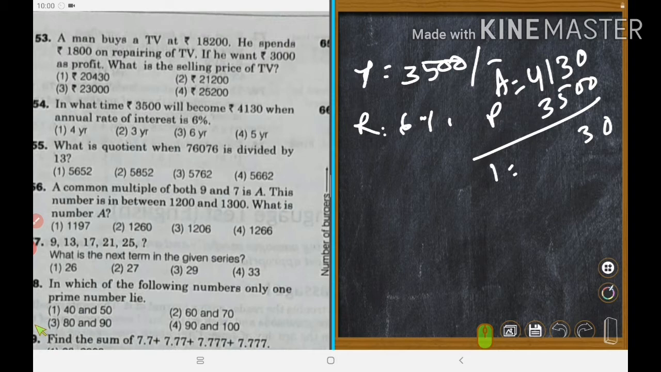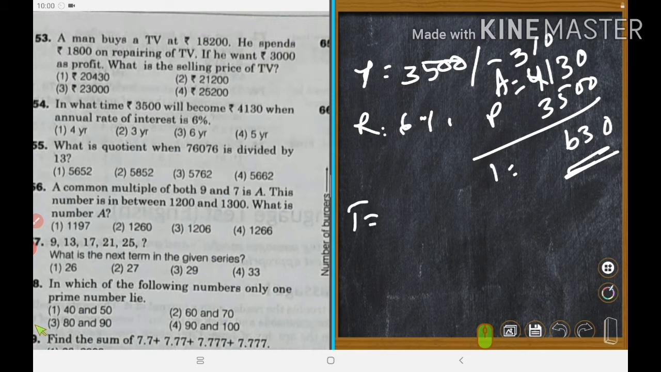We will borrow. Here 4, we will take 1, the remainder will be 3. Here 10 plus 1 is equal to 11. 11 minus 5 is 6. 3 minus 3 is 0. So this is the interest, 630. What is asked? Time is asked.